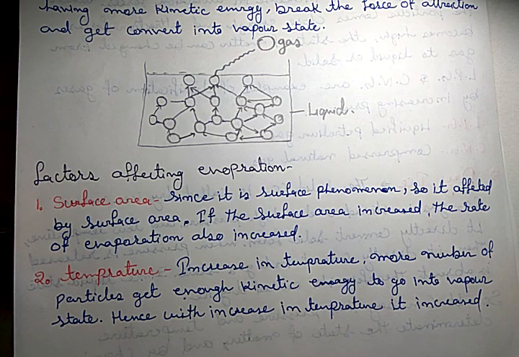As you know, evaporation is related with kinetic energy, and if the particles' temperature is high, then more particles get enough kinetic energy to escape from the liquid into the gas state. So more temperature, more evaporation. Like that, in summer, our wet clothes dry in 1 or 2 hours, while in winter they take 5 or 6 or sometimes 7 hours, because in summer the temperature is high. Clear?